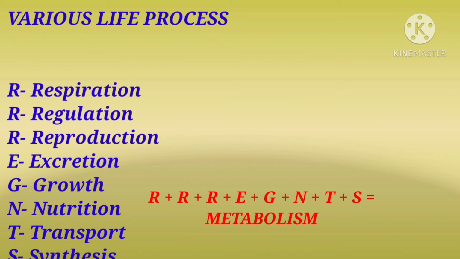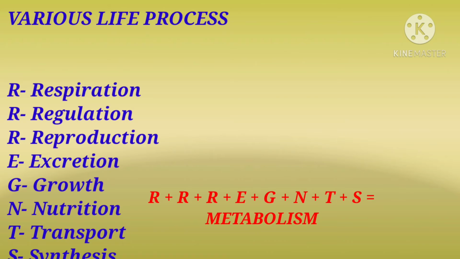Transport: in transportation, mainly the circulatory system plays a very important role through blood. It supplies oxygen, nutrients and water to each and every cell. And synthesis of new products happens inside the body by the process of metabolism. So these are the important life processes happening inside the body of all organisms.